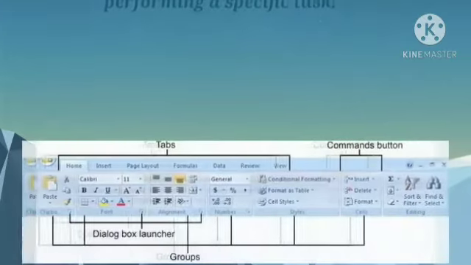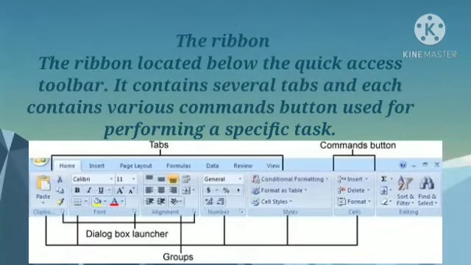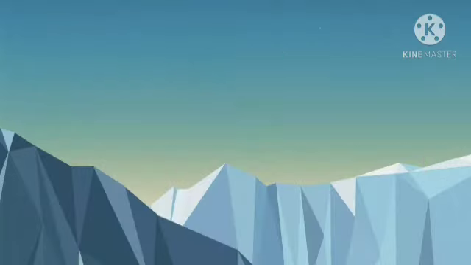The ribbon. The ribbon is located below the quick access toolbar. It contains several tabs and each tab contains various command buttons used for performing a specific task. Each tab is identified with a specific name like home, insert, page layout, formulas, data, review and view.